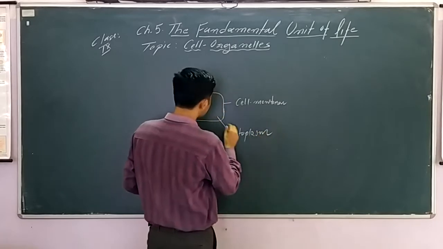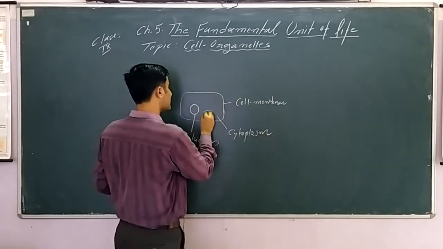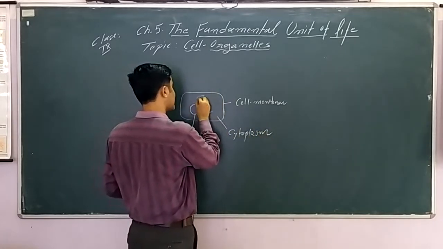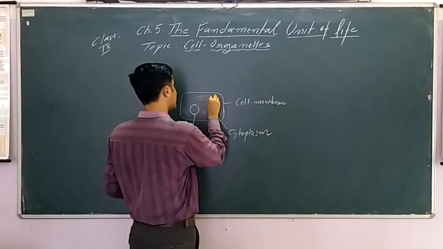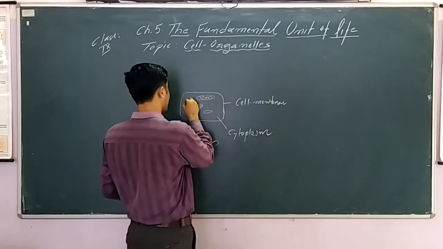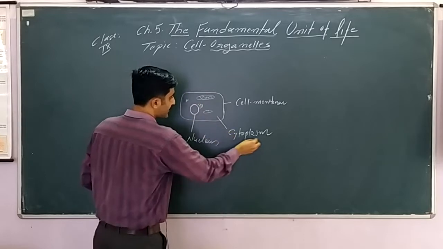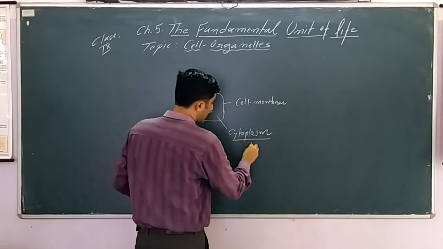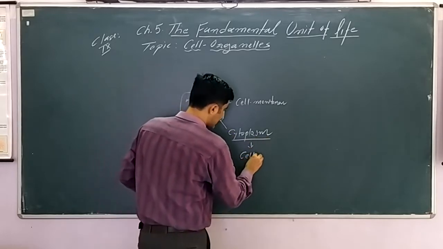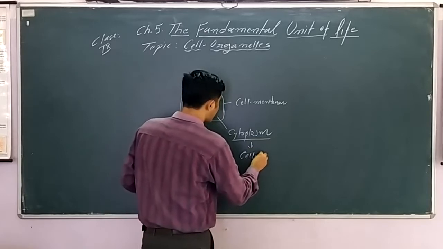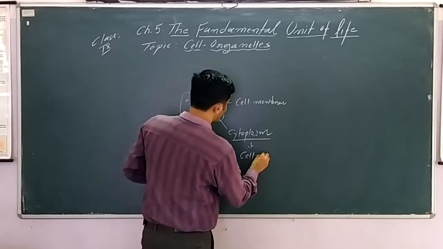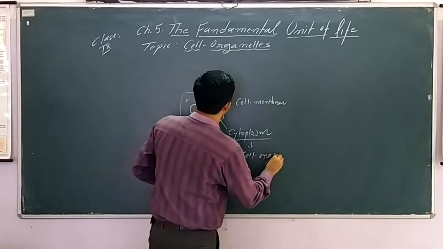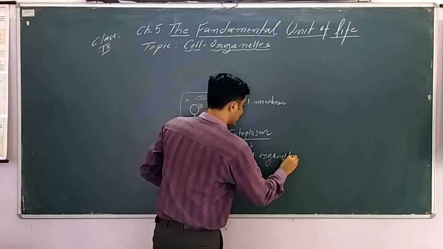And in this cytoplasm there are many subcompartments. These subcompartments are present in the cytoplasm. They are part of the cytoplasm and are known as cell subparts, or these are called cell organelles.